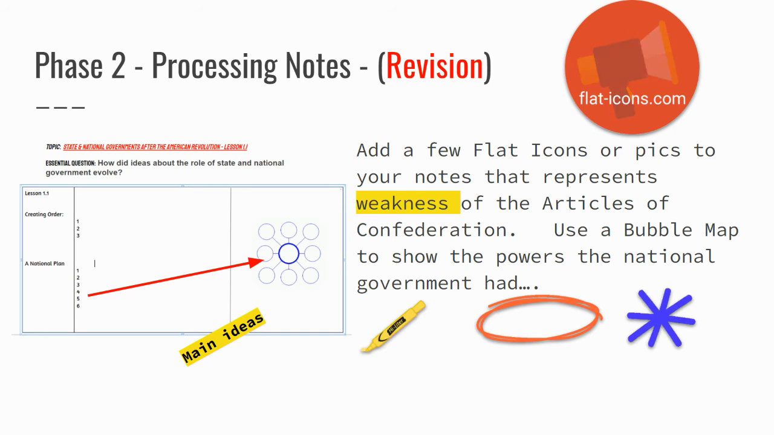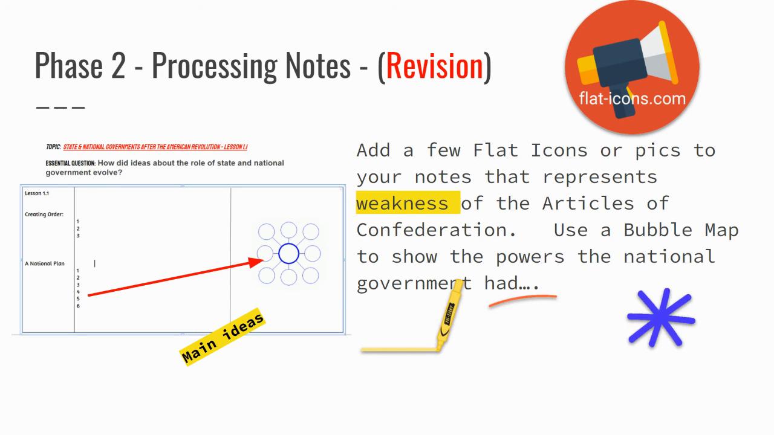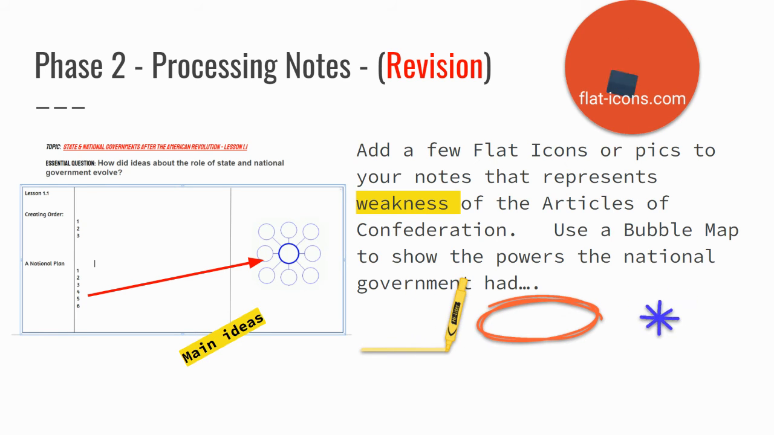Next, we had the students take their notes. And remember, these notes can be found in Google Classroom at the very top. You should be able to find a copy. You'll just have to type in the topic and the essential question and then lesson 1.1. From there, we discussed some of the weaknesses. Like, why did they make the federal government so weak? And we highlighted some of those. And then you're going to take those six and put them into a bubble map.